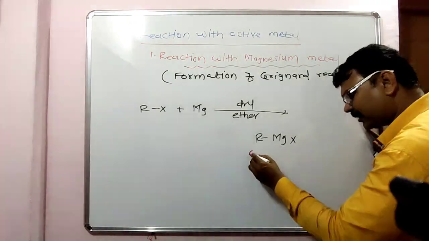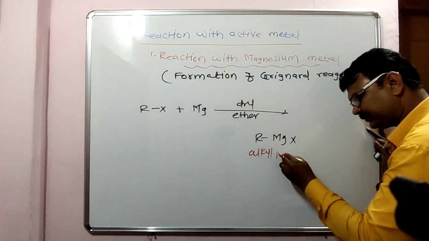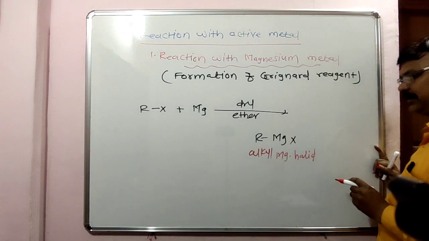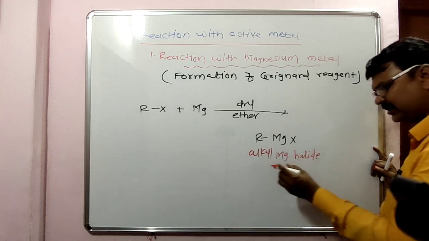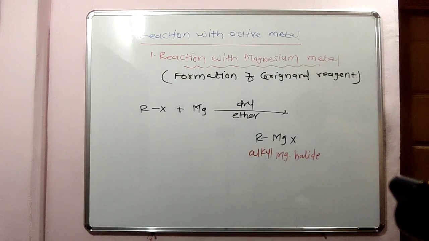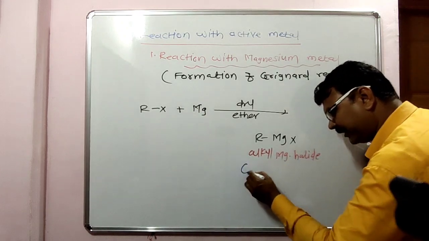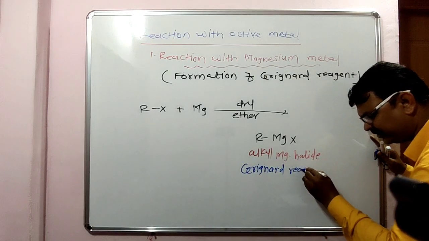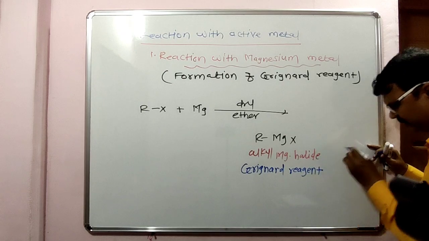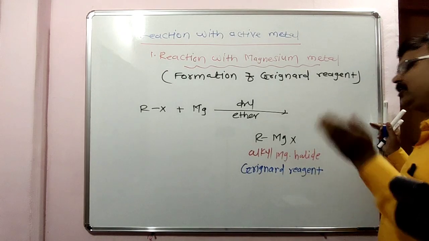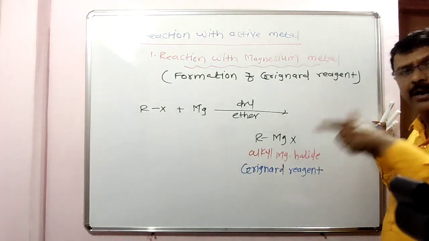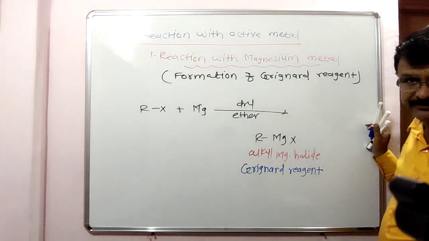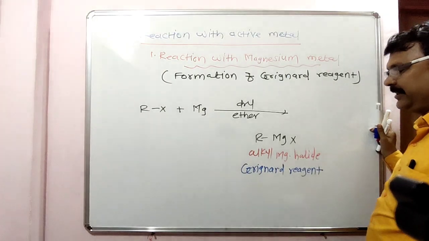What is this? Alkyl magnesium halide. This is a Grignard reagent. The formation of Grignard reagent is an electrophilic addition reaction.